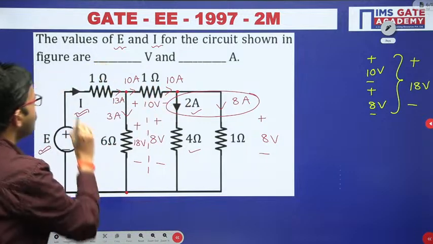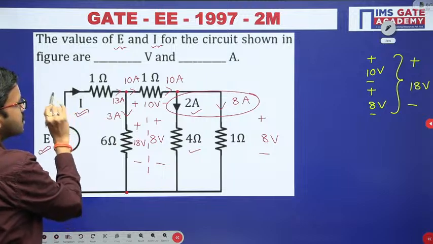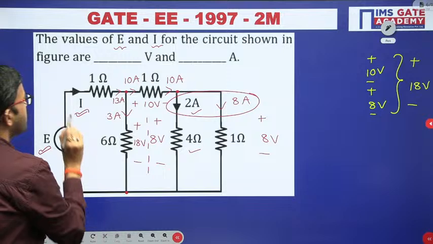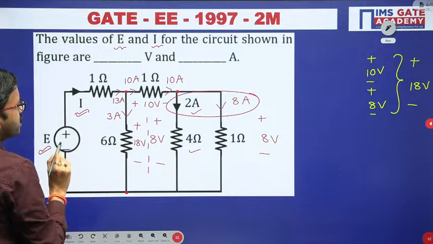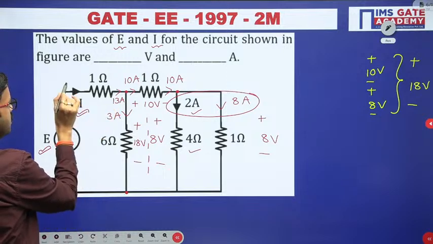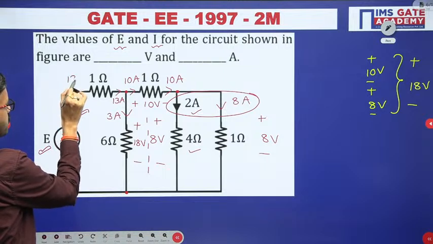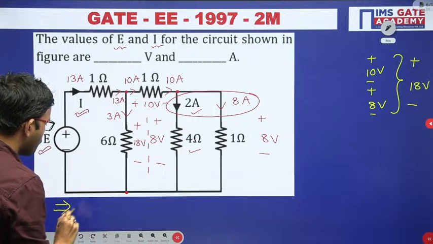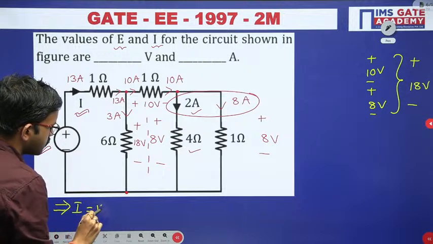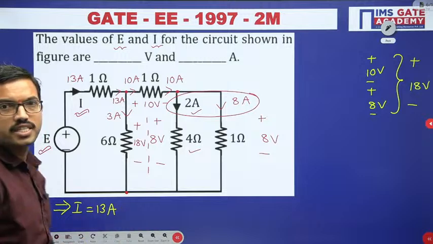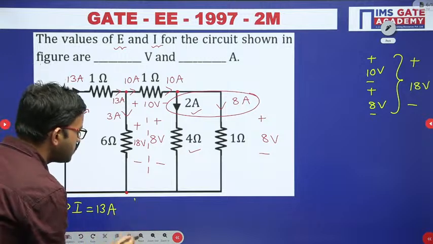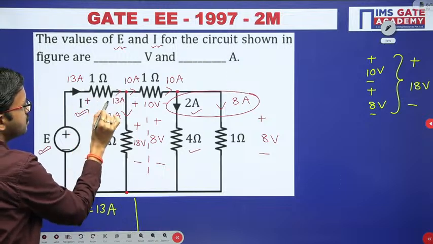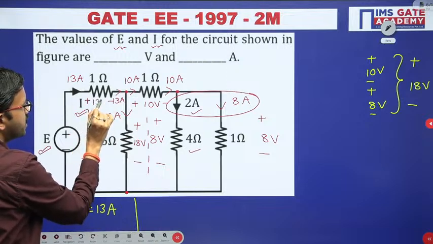So here in this 1 ohm resistor, the current direction I is mentioned in the same direction, and just now we got 13 ampere, so that means I equal to 13 ampere. Whatever this current, the same thing we can represent here also, 13 ampere. So as of now we got I equal to 13 ampere, right? Now once again you can use Ohm's law. 13 ampere, 1 ohm resistor, that means 13 volts you are getting.